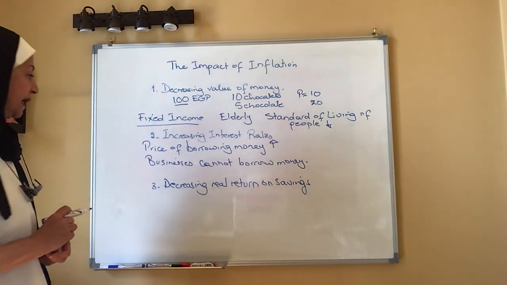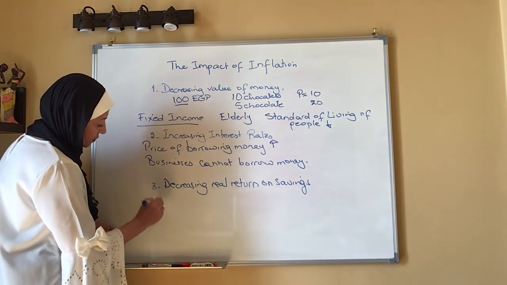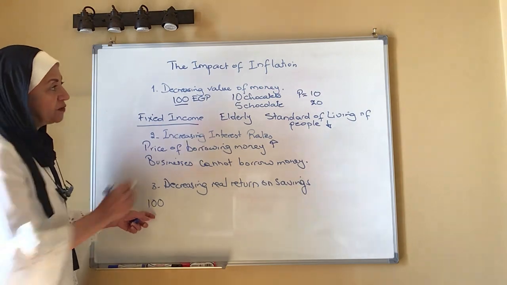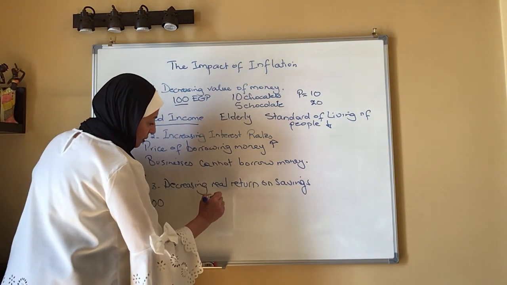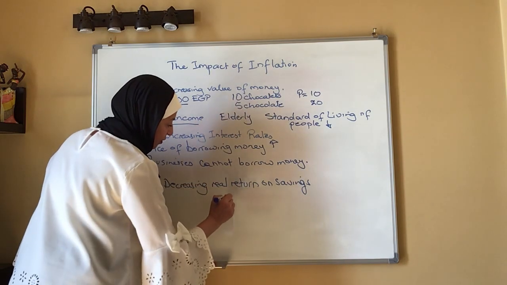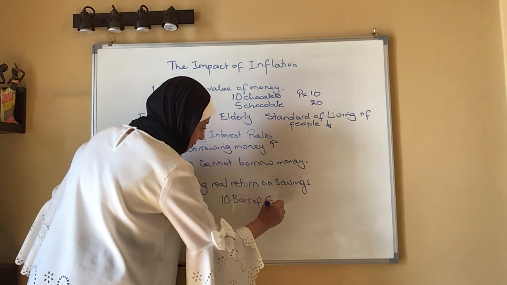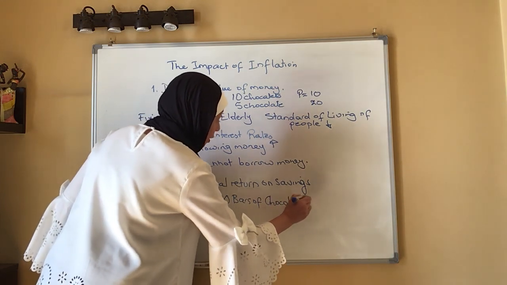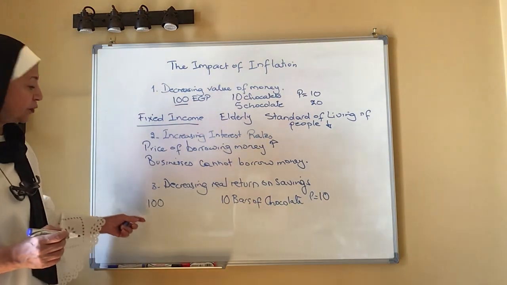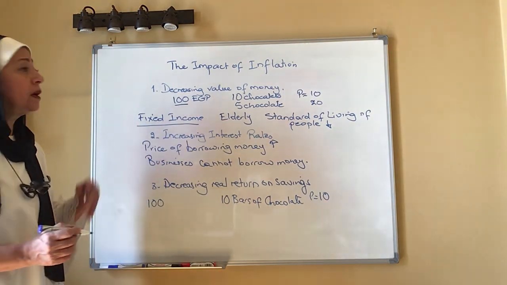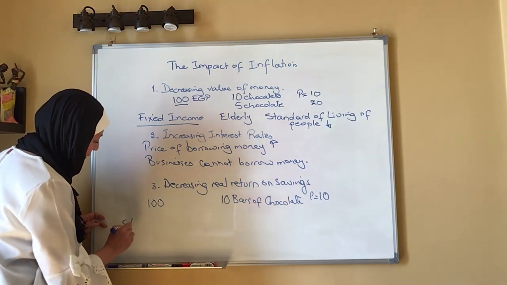Decreasing real return on savings. What do we mean by that? Now, imagine today I have £100 and I can use it to buy 10 bars of chocolate, just like the example before, at the price of 10. I did not buy them. I decided to save them in a bank with an interest rate of 5%.